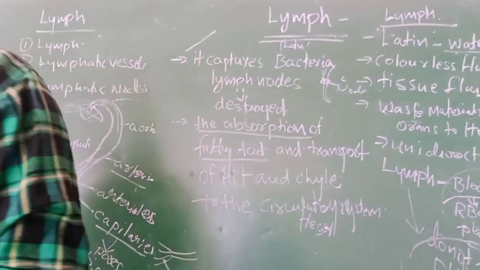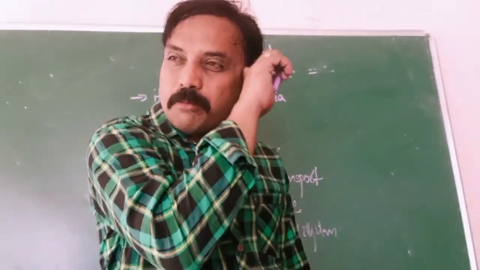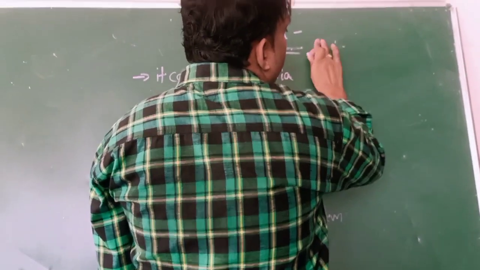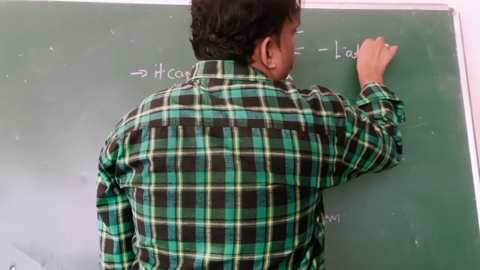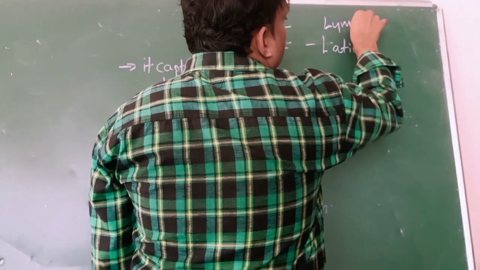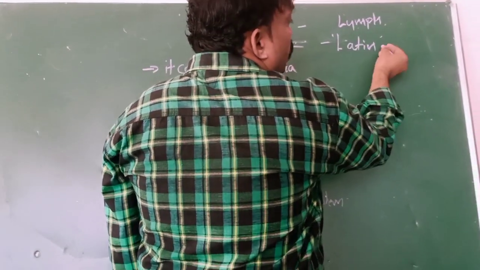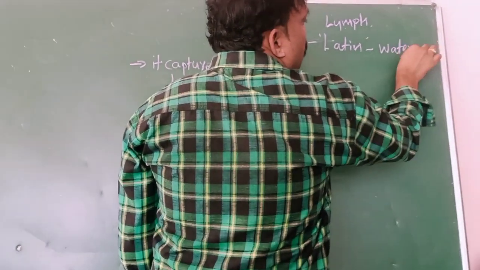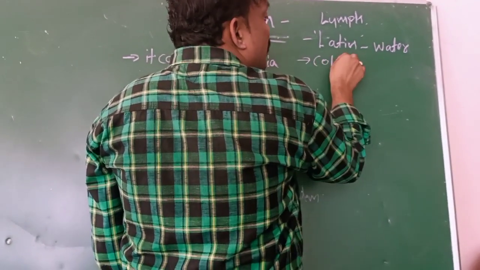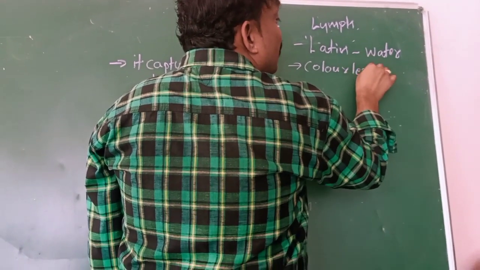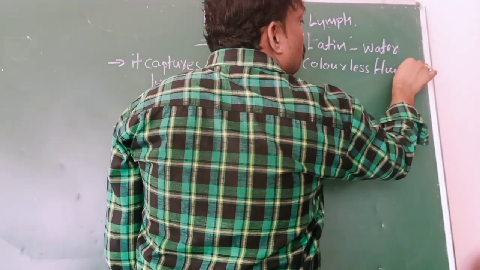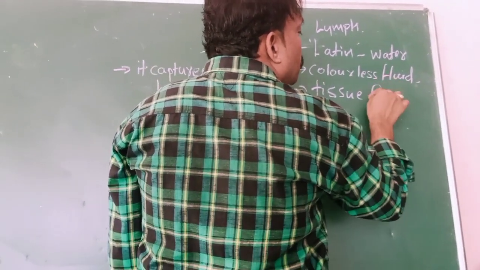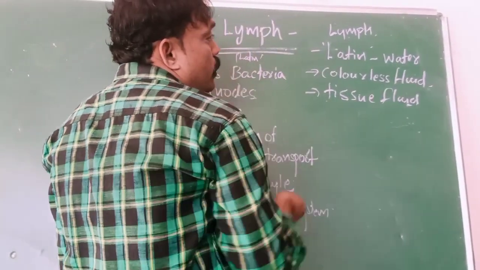Okay, hi everyone. Now we are going to discuss lymph. What is lymph?